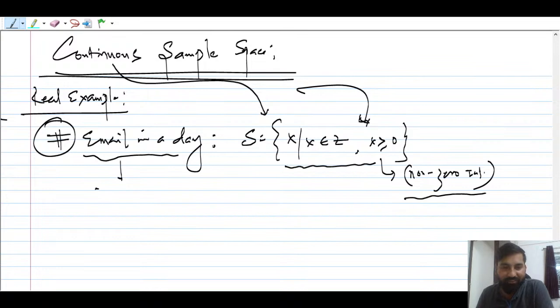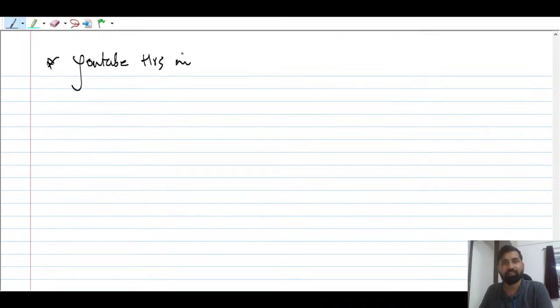The second example I'm going to talk about is how many hours on YouTube you spend in a day. This is also a well-known continuous sample space that we can talk about. After COVID-19, after Geo launched the free subscriptions for 1 year, everyone started spending a huge amount of time on YouTube.